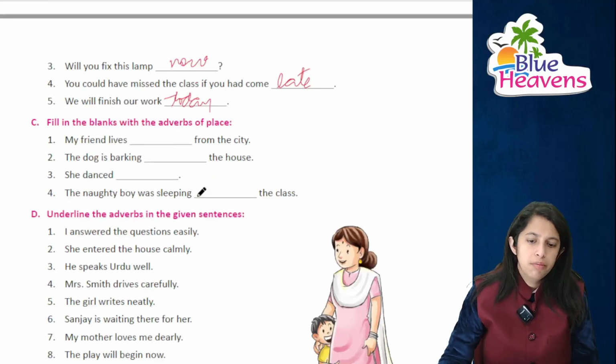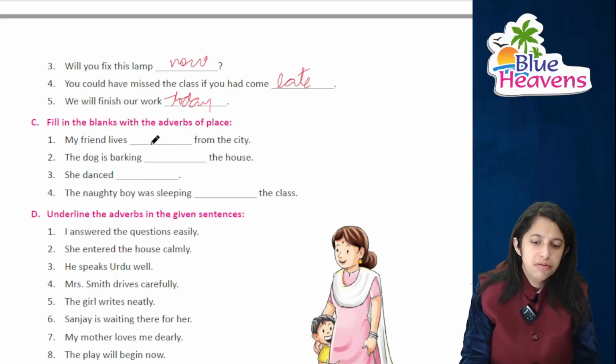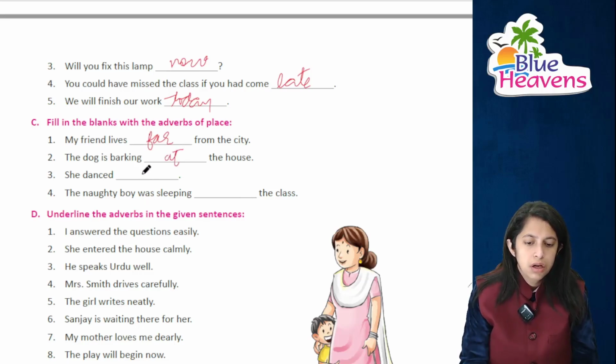Now fill in the blanks using adverbs of place. My friend lives far from the city. The dog is barking at the house. She danced skillfully. The naughty boy was sleeping in the class.